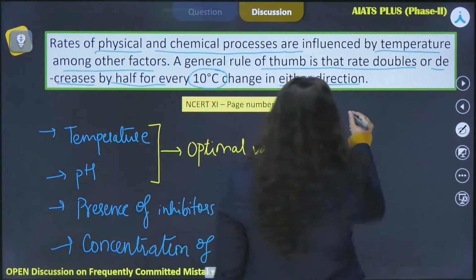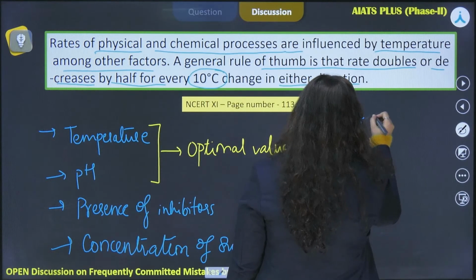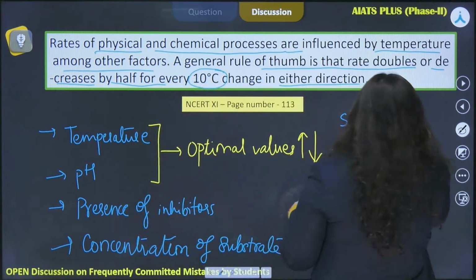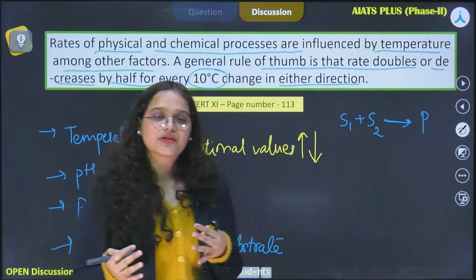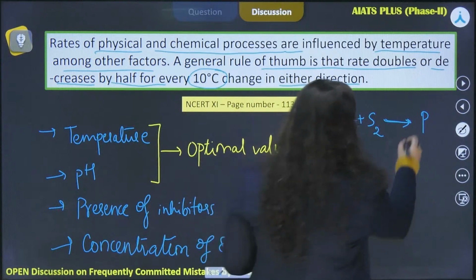So basically, if we consider that we have two substrates, for instance, combining together to make a product, we always know that a reaction can go in both directions.